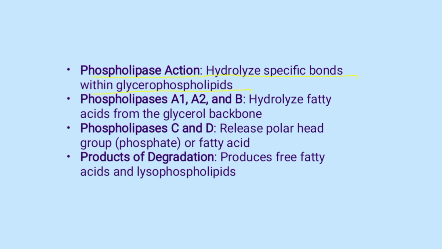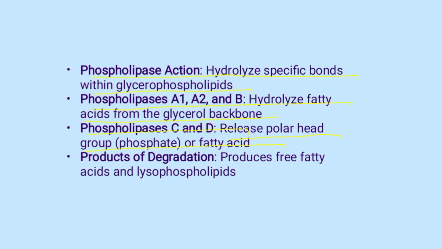Phospholipases A1, A2 and B hydrolyze fatty acids from the glycerol backbone, while phospholipases C and D are the enzymes which cleave the bond that releases the polar head group, that is phosphate, or the fatty acid from the phosphate group, respectively.